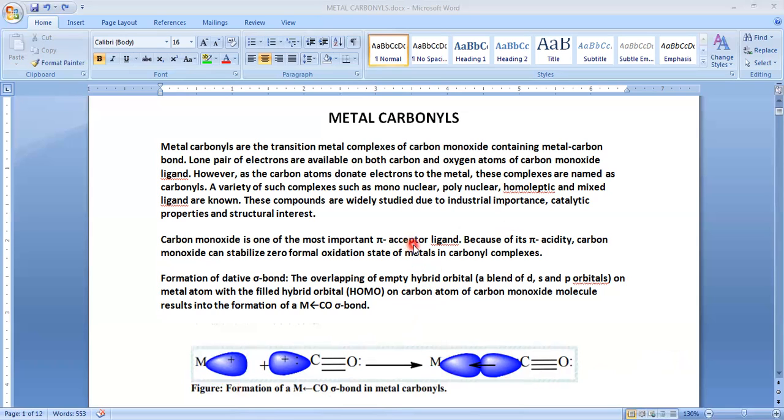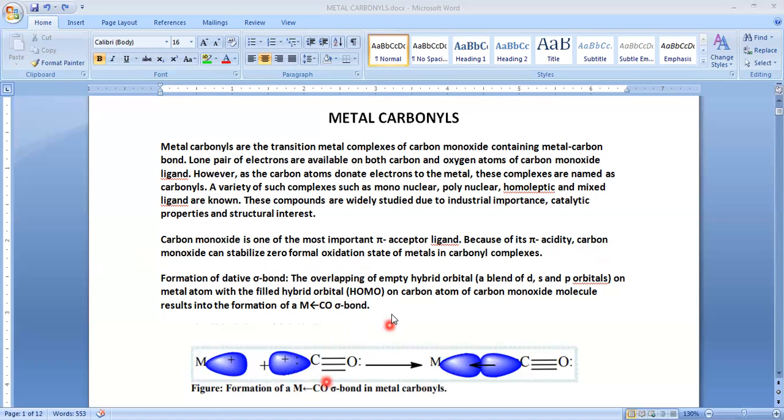So pi acceptor ligand. The carbon monoxide, because it has a vacant orbital, can accept, it acts as an acceptor. Which acceptor? Pi acceptor ligand, because of its pi acidity. Acidity means, according to the Lewis acid-base definition, the lone pair acceptor is known as acid. So because of pi acidity, the carbon monoxide can stabilize the zero formal oxidation state of metal in carbonyl complexes.